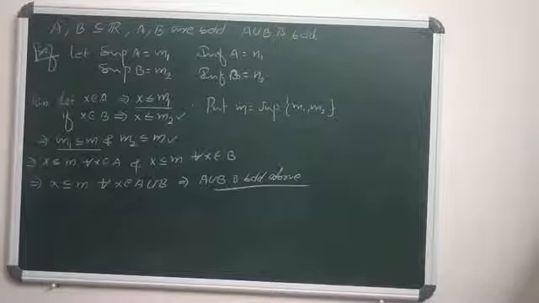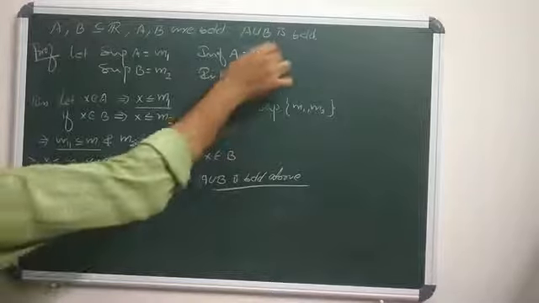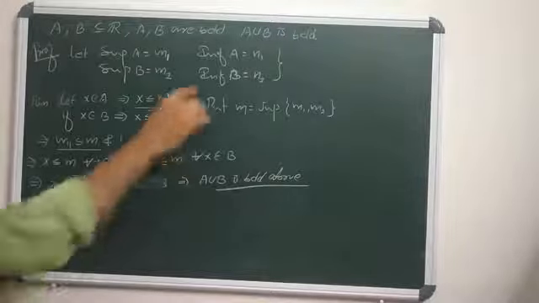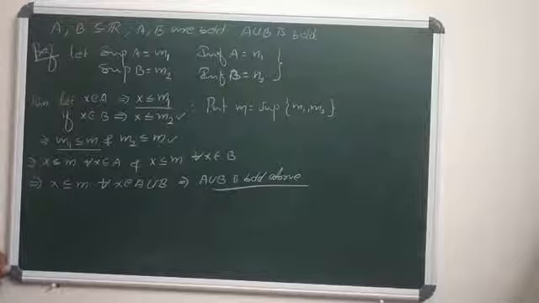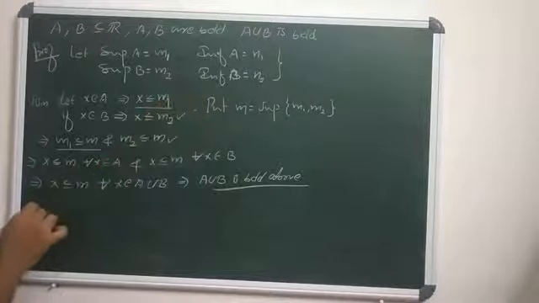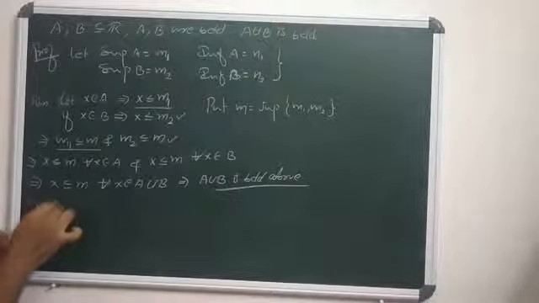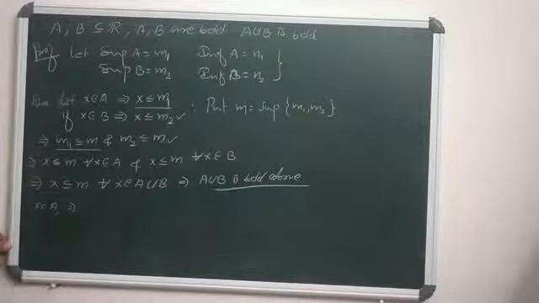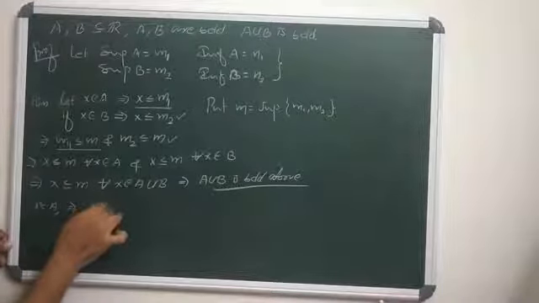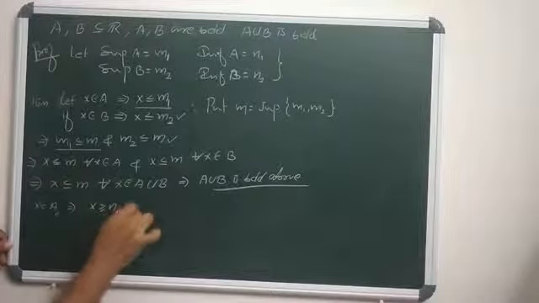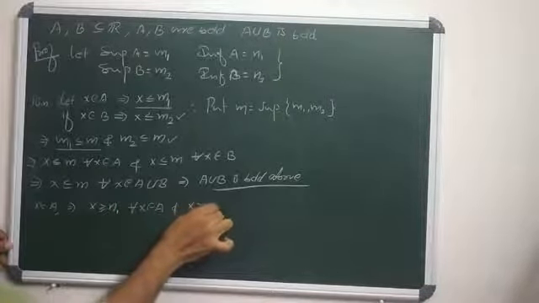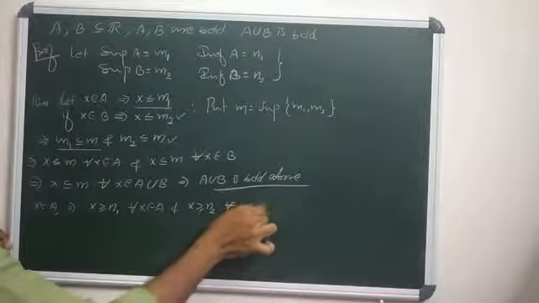Again, to prove A union B is bounded, it is enough to show that A union B is bounded below. How? The infimum of A is N1 and the infimum of B is N2. If X falls in A and N1 is the infimum of A, then X is greater than or equal to N1 for all X in A, and X is greater than or equal to N2 for all X in B. Why?